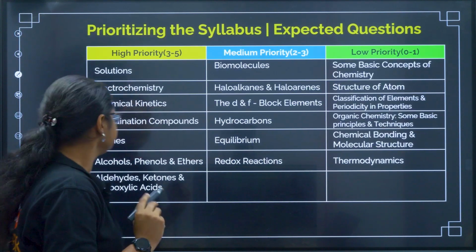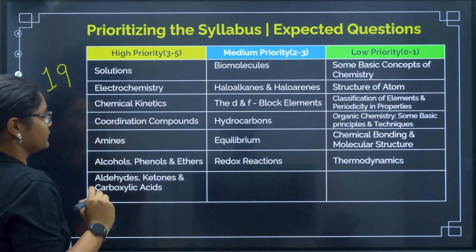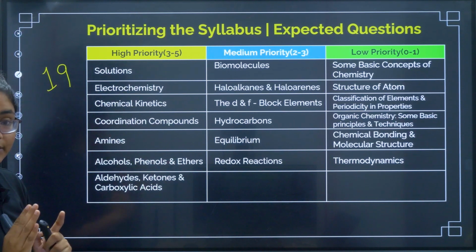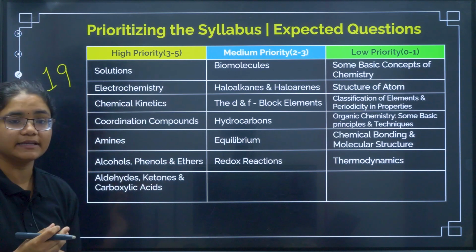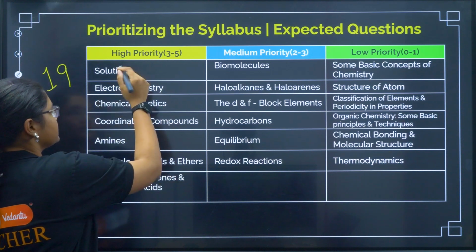So as I told you, we have total 19 chapters. Okay, very important. You should remember, including both first PU and second PU, we have total 19 chapters in chemistry, right? So we have divided these 19 chapters into 3 sections.